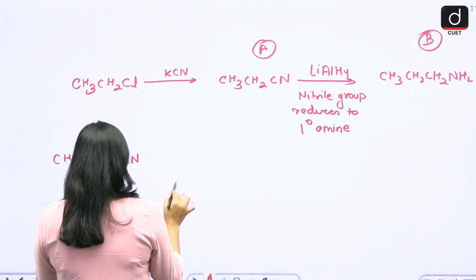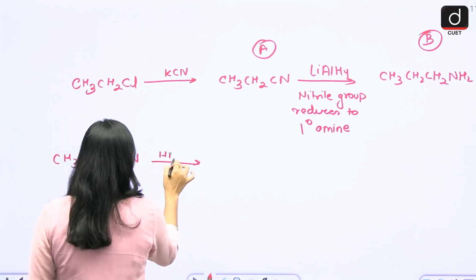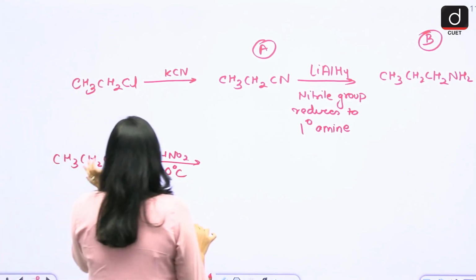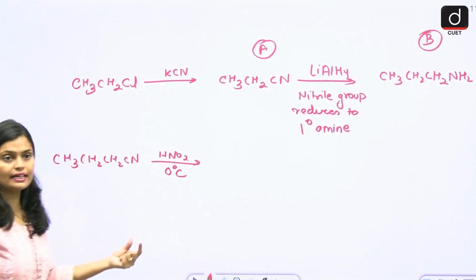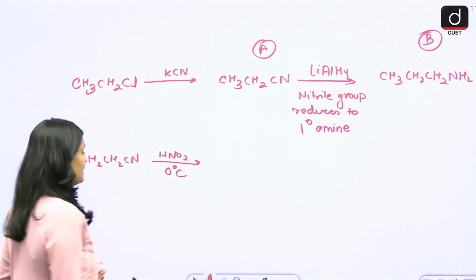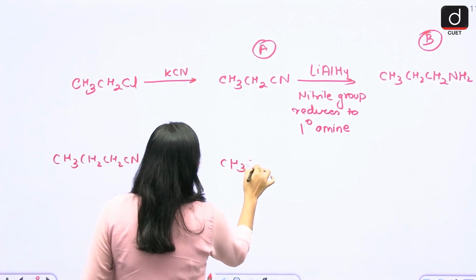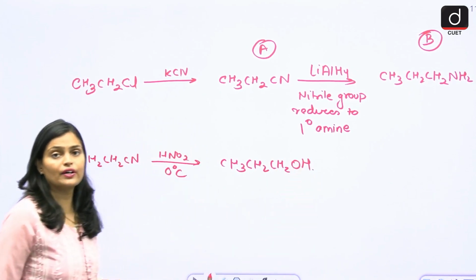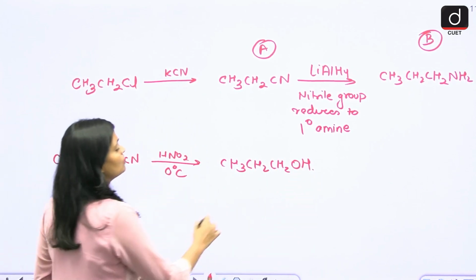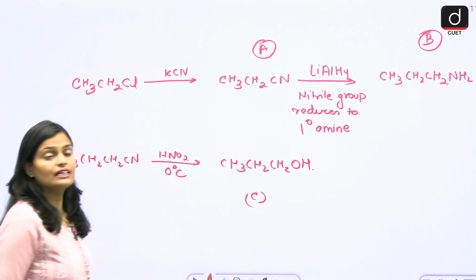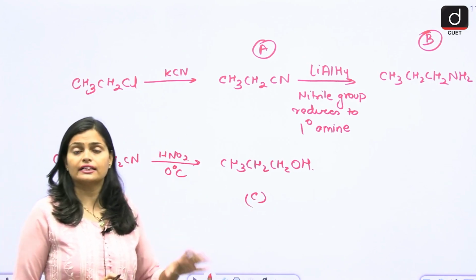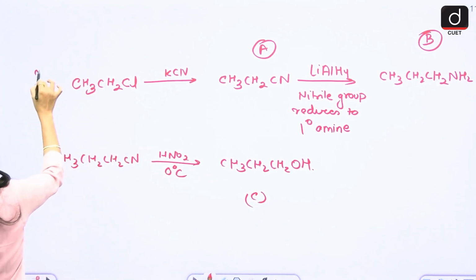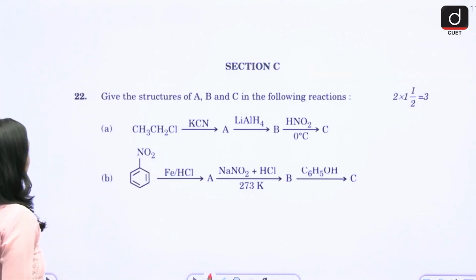This is your primary amine. In the presence of nitrous acid, HNO2 at 0 degree Celsius temperature, what happened? This nitrile reduces and ultimately what you will get? Alcohol, CH3CH2CH2OH. Alright, so this is your C, answer number C. Like this, you have to only answer the product. So this is the first conversion of question number 22.